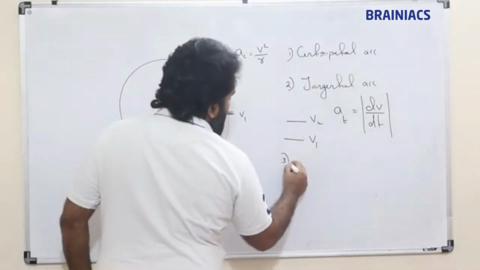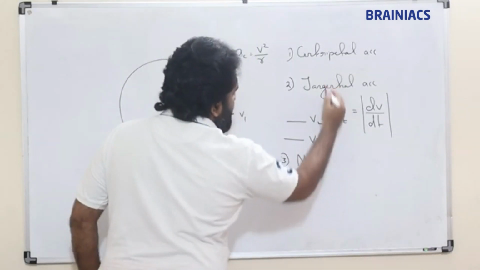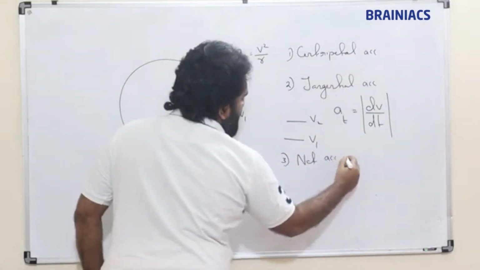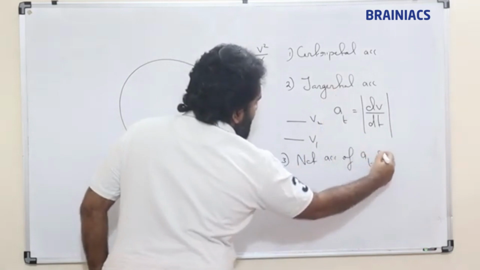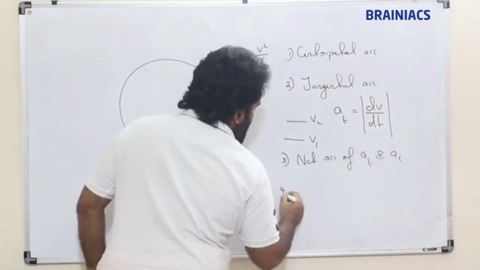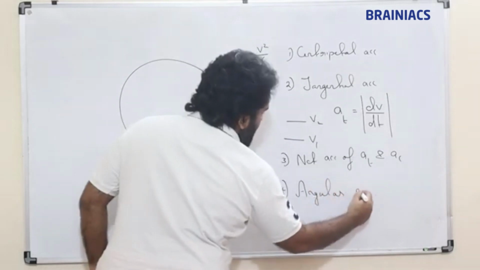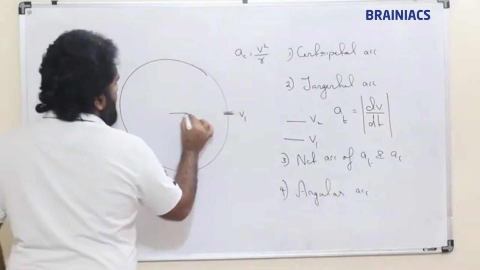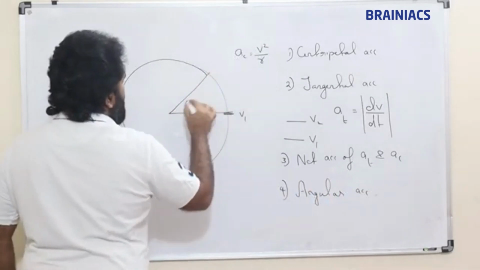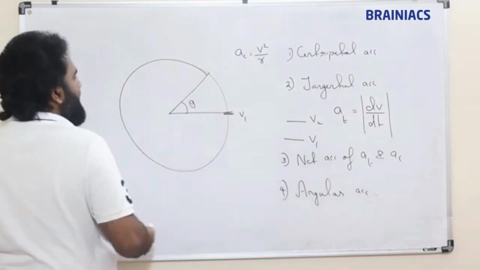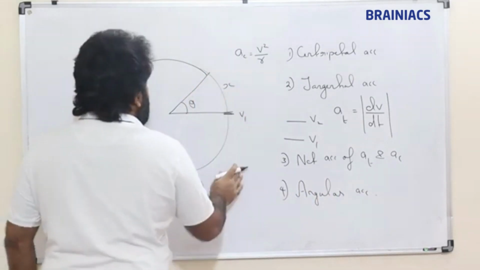Then the net acceleration of AT and AC. Now the fourth one we are going to see is angular acceleration. Suppose from here to this place we have seen theta, and this is x.